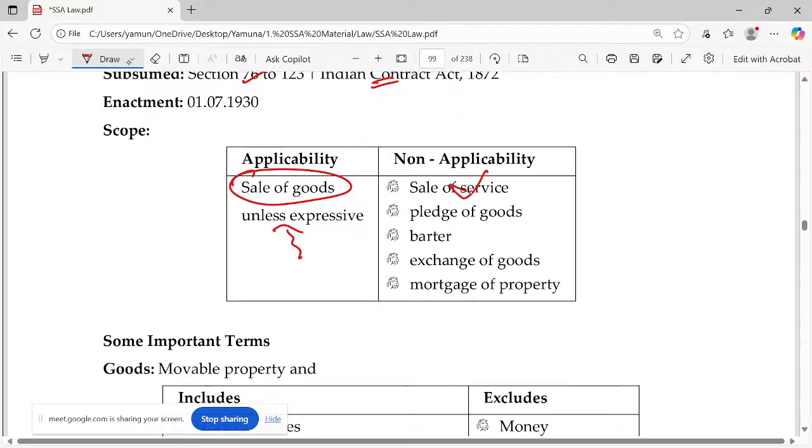Sale of service is not included. This Act is not applicable. If you're talking about sale of service, then go to the Indian Contract Act and take the provisions of that act. For pledging, take special contracts. For barter, exchange of goods, again go for the Indian Contract Act. For mortgage of property, it's related to immovable property, so go for the Transfer of Property Act.